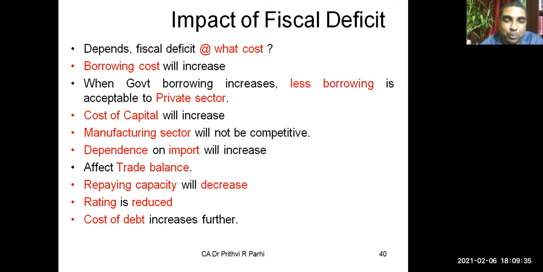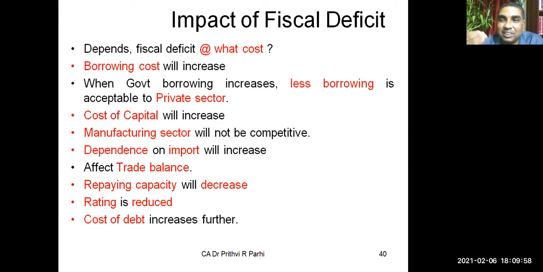People will depend upon imports. When you import more, what will happen? It will disturb your trade balance. Export less, import more. If manufacturing is more, exports will be more. But manufacturing is becoming more costly because the cost of capital is more. So it will adversely affect the trade balance.